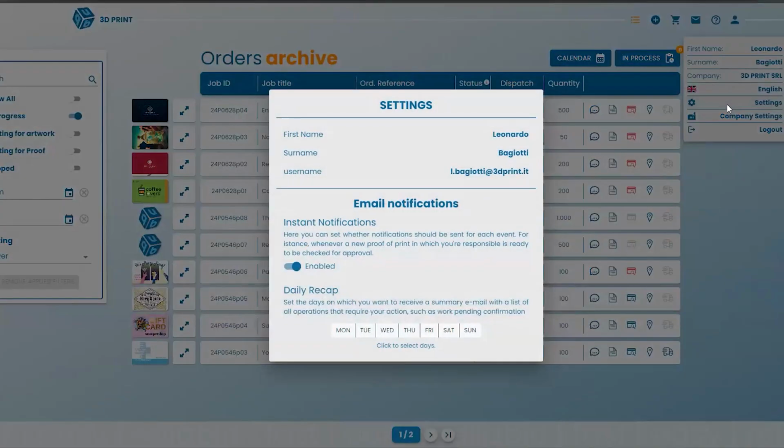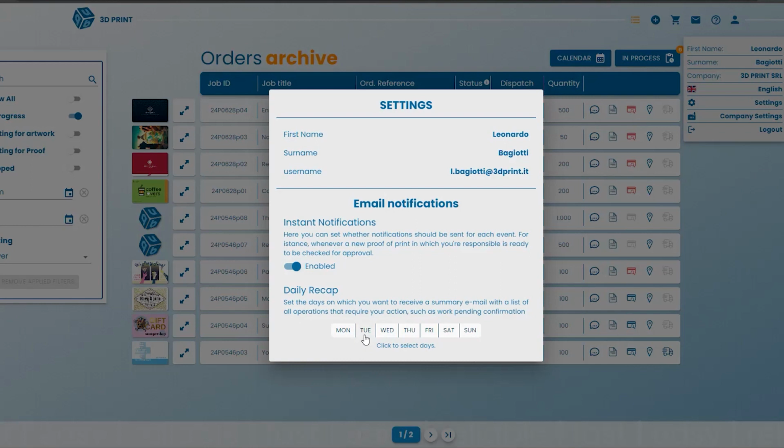I forgot to mention that QUB works on notifications. I mean, every time there is an activity, anytime you need to do something. For example, if we have provided you a proof, we will notify you by email, and you shall receive recap emails telling you what needs to be done. You can obviously decide if you want to enable these notifications or not. I suggest you do so.